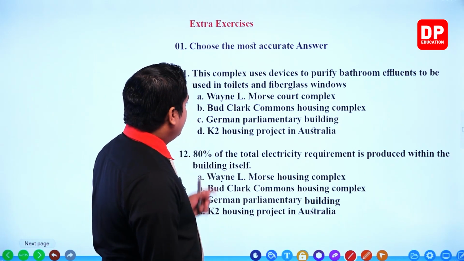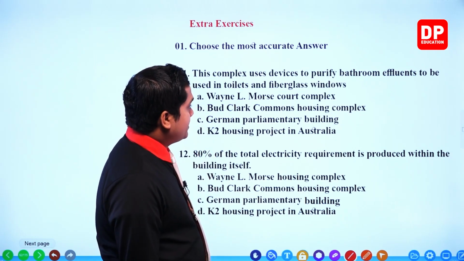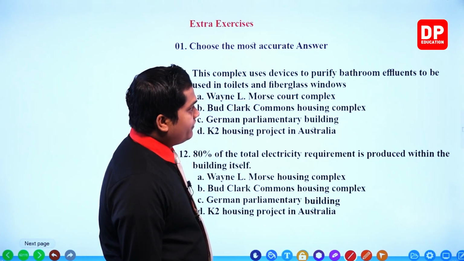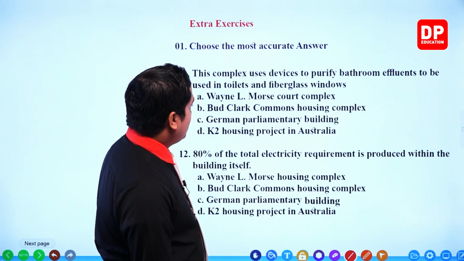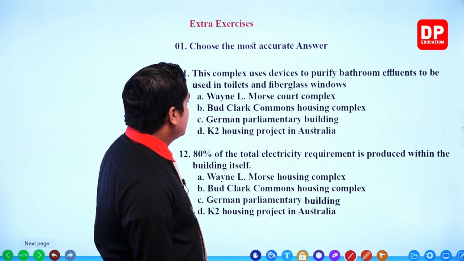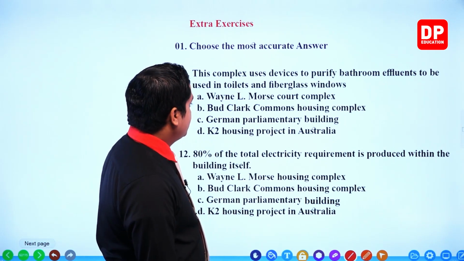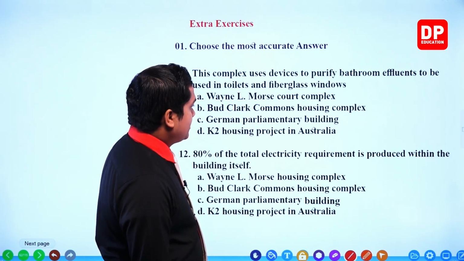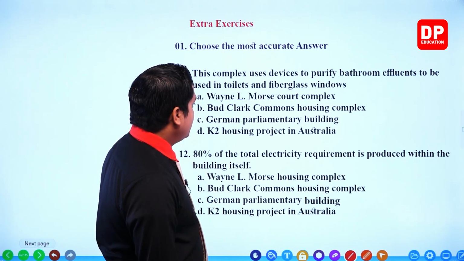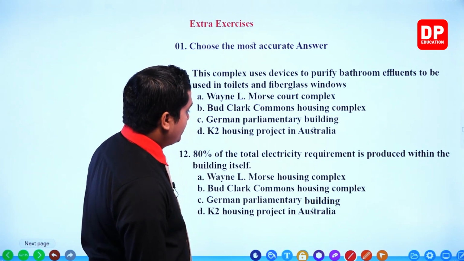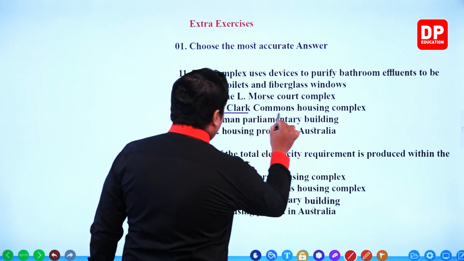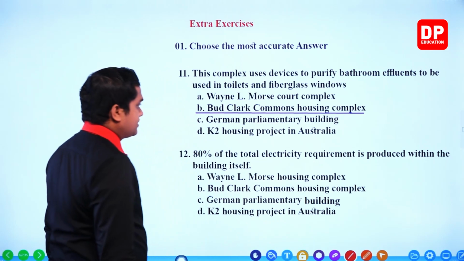The options are Elmwood Court Complex, Bud Clark Commons Housing Complex, German Parliamentary Building, K2 Housing Project in Australia. So our correct answer would be Bud Clark Commons Housing Complex.